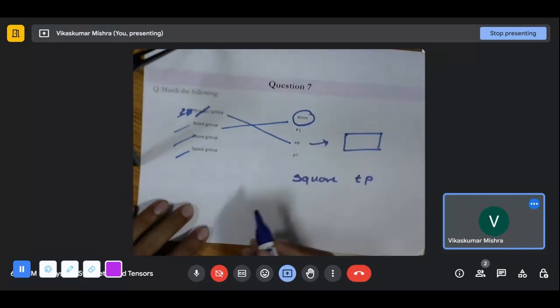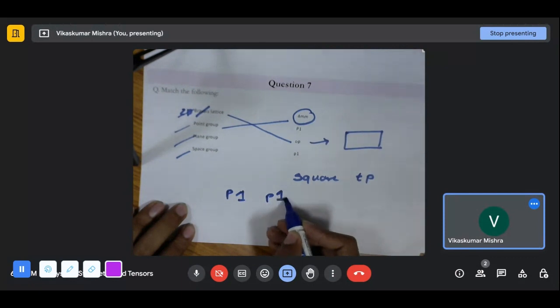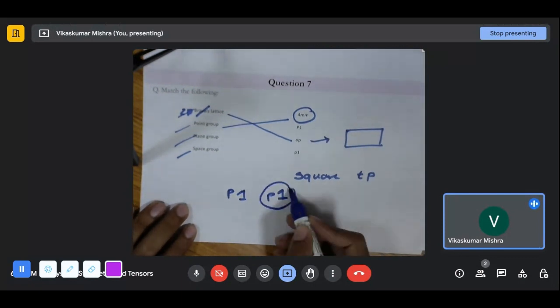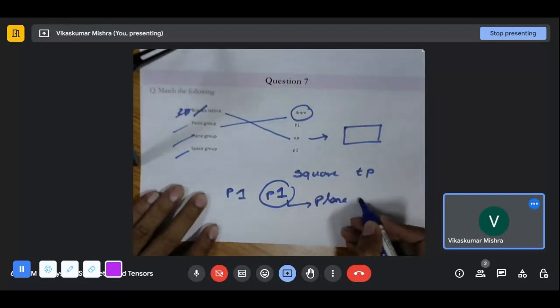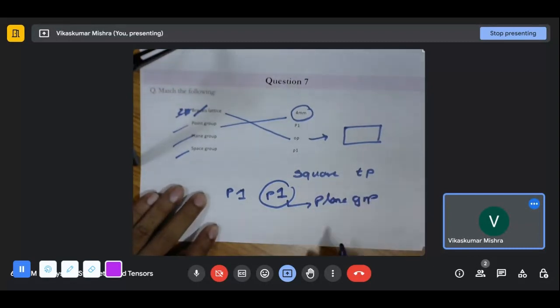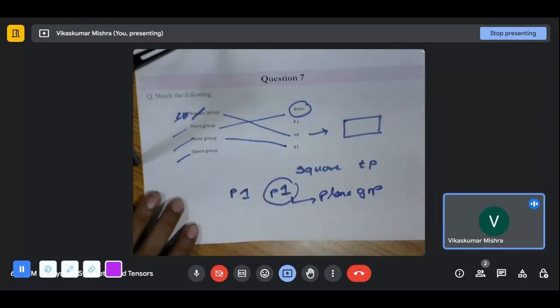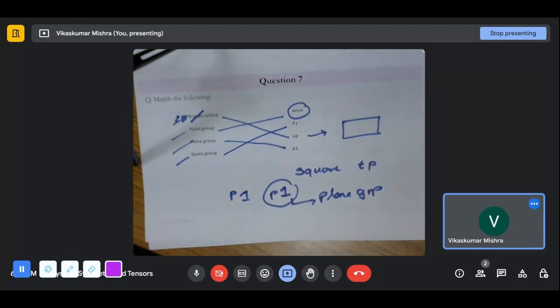So among this, capital P1, small p1, small p we use for the case of the plane group. So the plane group will be matched with the p1. And the space group will be matched with the capital P1. Okay. And that's how we have solved the question number 7.